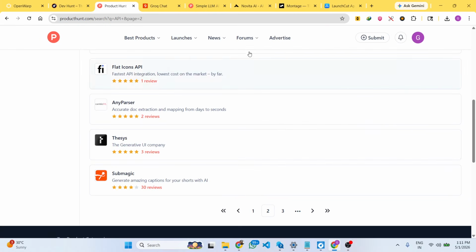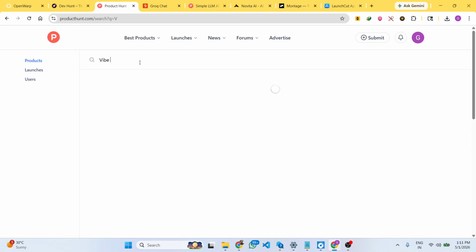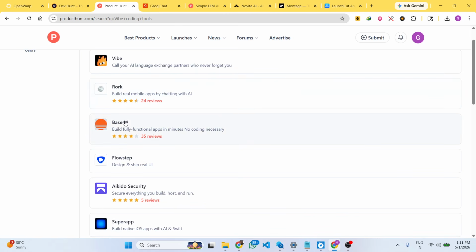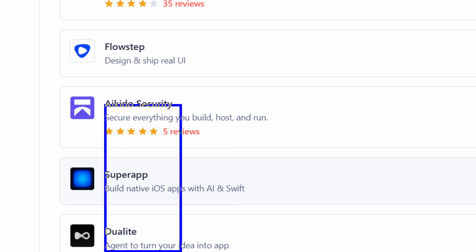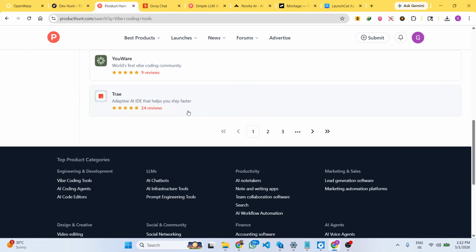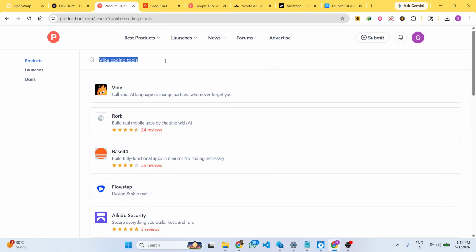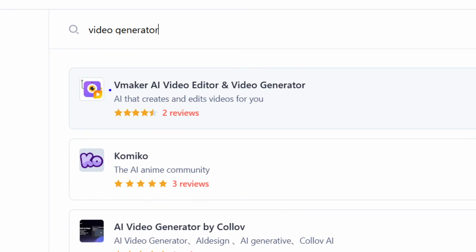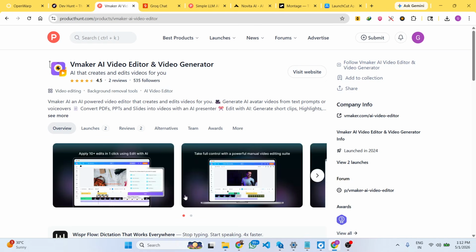Simply log in with your Google account and right here you can simply search. You can see that it shows you all the tools: coding IDEs, APIs, image generator, video generator. You simply type this in the search bar and it automatically searches the entire website and gives you the tools ready made. And you simply click on the tool and automatically it opens.